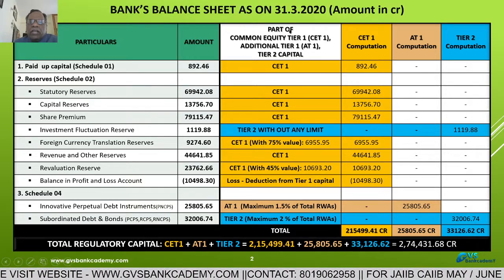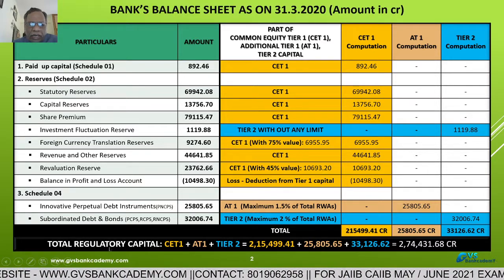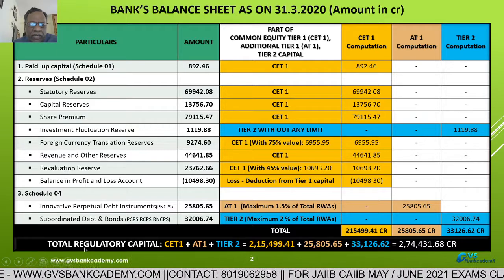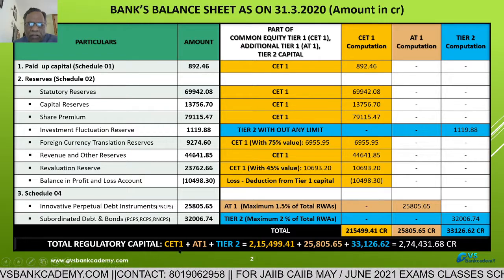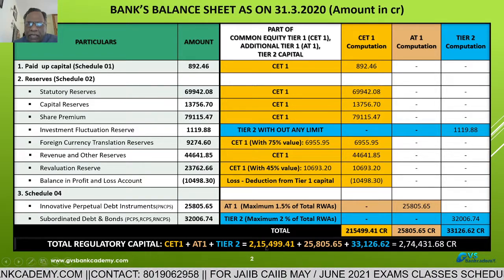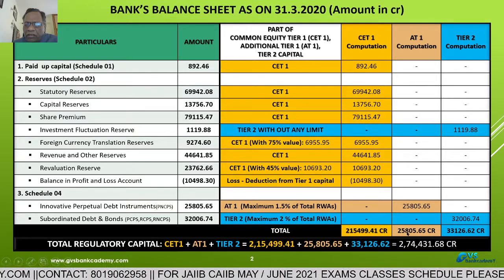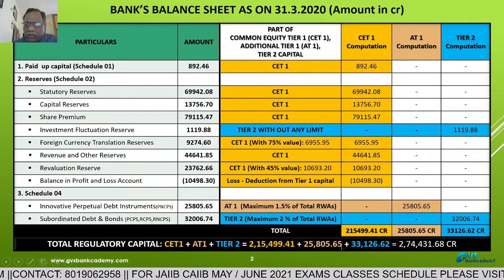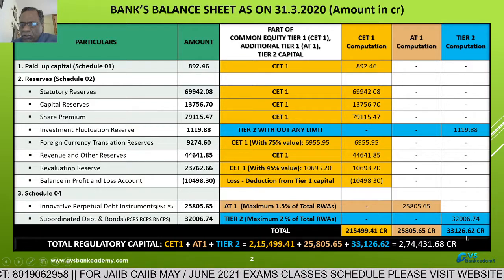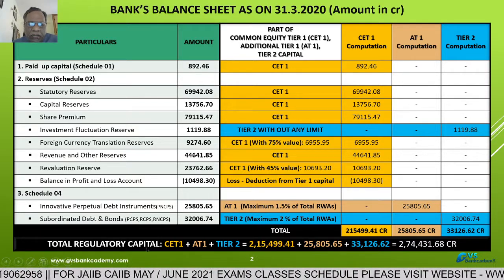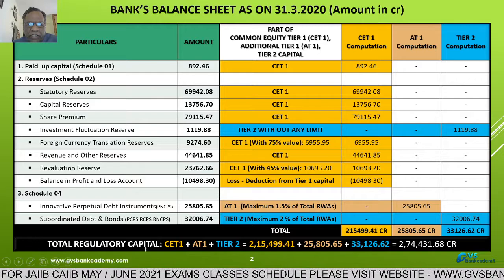Now, what is the total regulatory capital of the bank as on 31st March 2020? Regulatory capital means capital required as per RBI regulations in compliance with Basel III norms. That is called regulatory capital. Common equity tier 1 capital 2,15,499.41 plus additional tier 1 28,805.65 crores plus tier 2 capital that is 33,126.62 crores. Total the regulatory capital for reporting to RBI and for calculation of capital to risk weighted assets, the